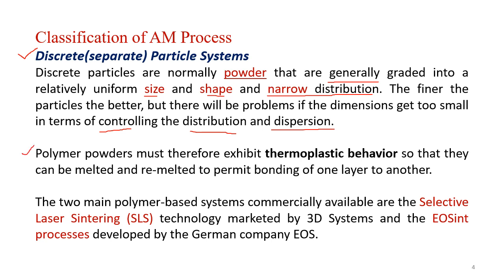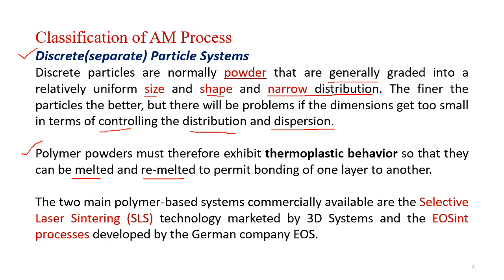Under polymer based systems, we use materials which exhibit thermoplastic behavior so that they can be melted and remelted to permit proper bonding of one layer to another.